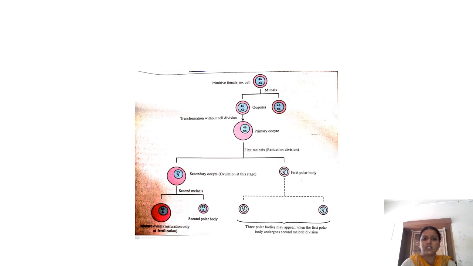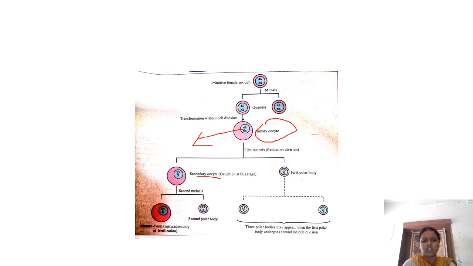So this is the oogenetic cycle. Here you have the female germ cell with diploid number of chromosomes, which undergoes mitosis to form oogonia, which further undergo mitosis to form the primary oocyte with the diploid number of chromosomes. Then it undergoes the first meiotic division. But unlike spermatogenesis, there is no two secondary oocyte formation. Only one secondary oocyte is formed, because you see, the ladies are precious, so they are only available in limited amounts.